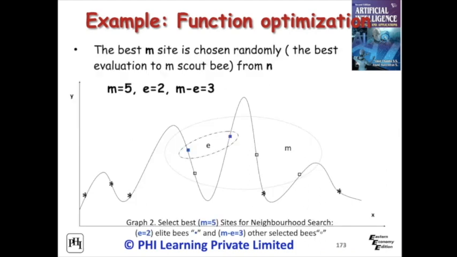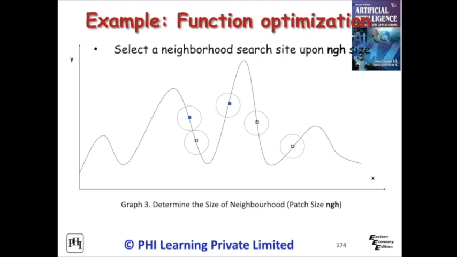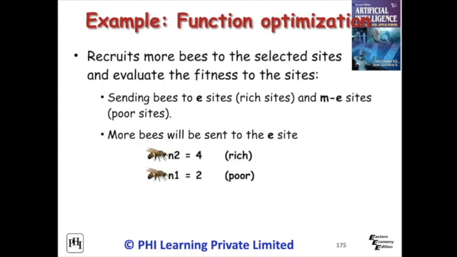In the next step, the best m sites are chosen from n. That is, m equals 5, e equals 2, and m minus e equals 3. Next, select a neighborhood search site based on the ngh size, which is a random value. Evaluate the fitness of the sites by recruiting more bees and sending the bees to e sites, or we can say rich sites, and m minus e sites, or we can say poor sites. Here we can take n2 equals 4 for rich, and n1 equals 2 for poor. The figure gives the idea of selecting the sites and sending the bees to those sites.